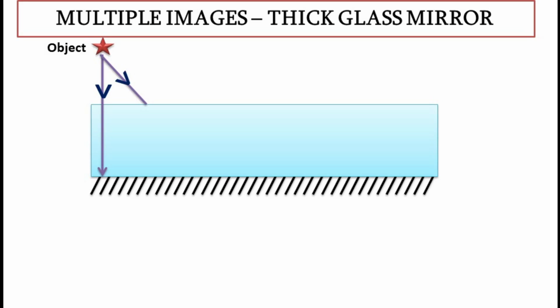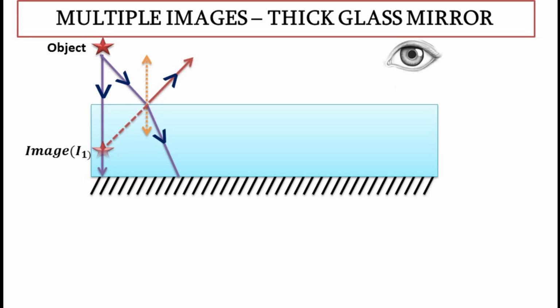Most of the incident ray gets refracted and very little, maybe just 5% of the entire incident ray, gets reflected. This 5% of light goes to our eyes and we see a faint image. This image is image 1, or I1. The 95% of the refracted ray reaches the painted side and is completely reflected back.